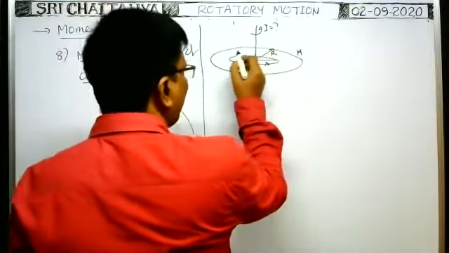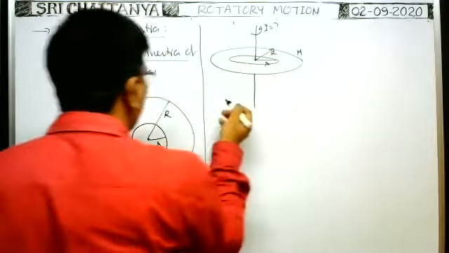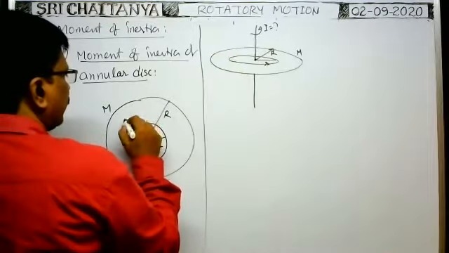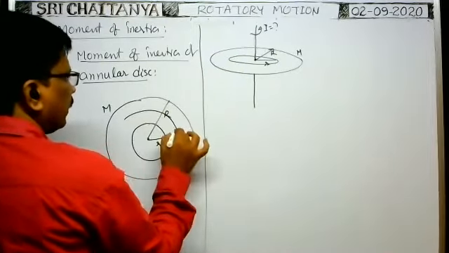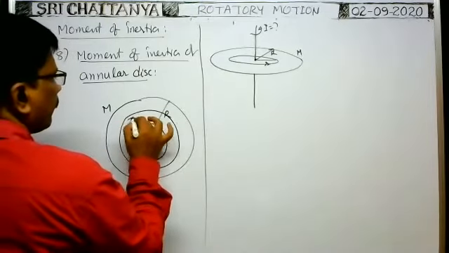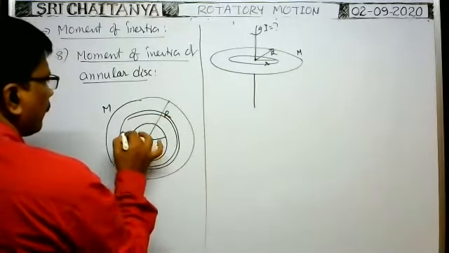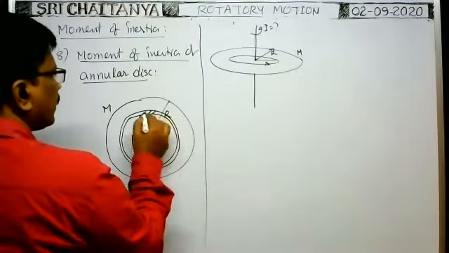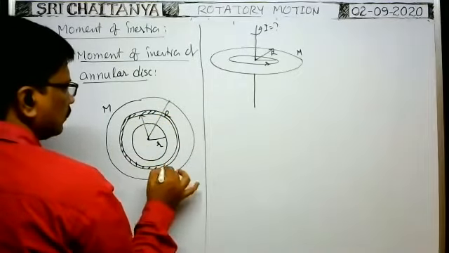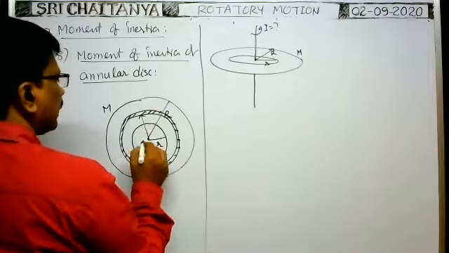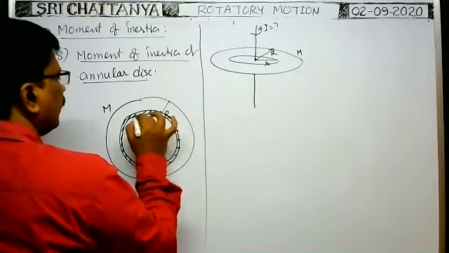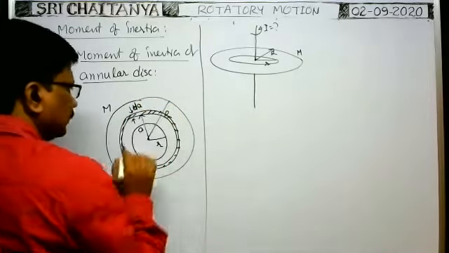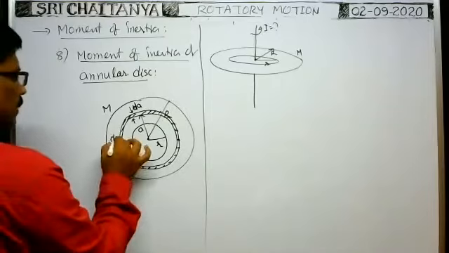For this, imagine there is a small circular element. I will show the diagram here. You imagine it is a combination of a number of circular rings. Such one circular ring I will show here. This is the circular element considered, whose radius is say small a and width is dA. The mass of the circular element considered is say dm.